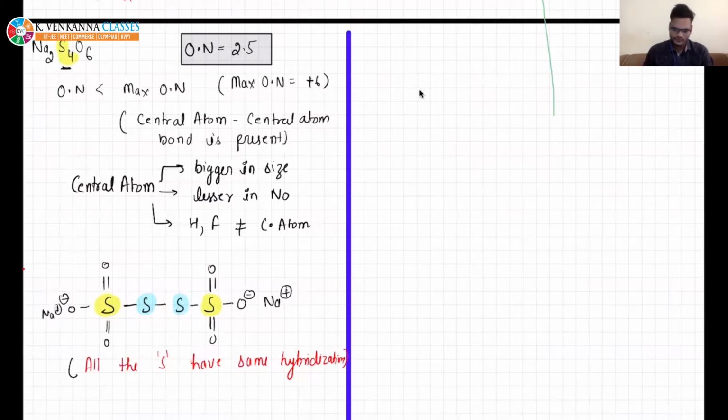No beta. If you see here, both of them are having the same electronegativity. So if you consider this bond, this will have 0, this will also have 0. In this case also, both of them are having the same electronegativity. So this bond will also give 0. So both will have 0 oxidation number. Yeah, now you are right, Santosh. I am happy that you have given the correct answer. Yes, good.